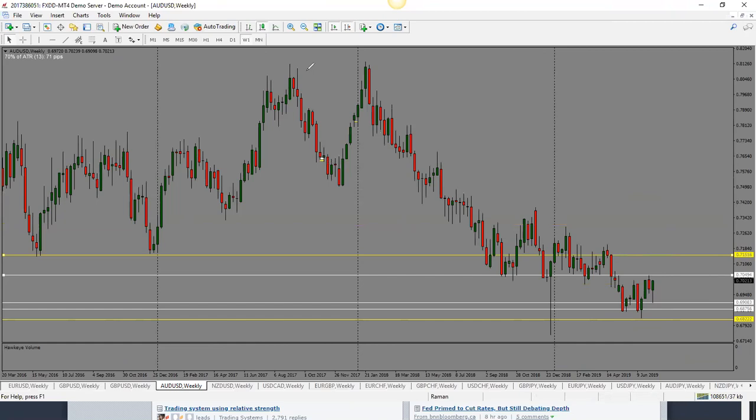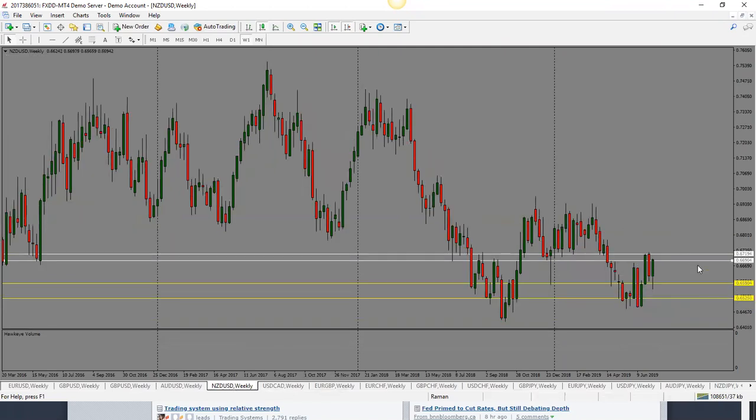So bias is bullish, but watch out for this support resistance level at 0.7050. If it doesn't go through here, because twice before price hasn't been able to break it, then it could come back into this range that it's been trading in as well. That would be the only caution, but for now, I would say bias is bullish and looking for price to go higher. The first target would be 0.7050, second target 0.7150.